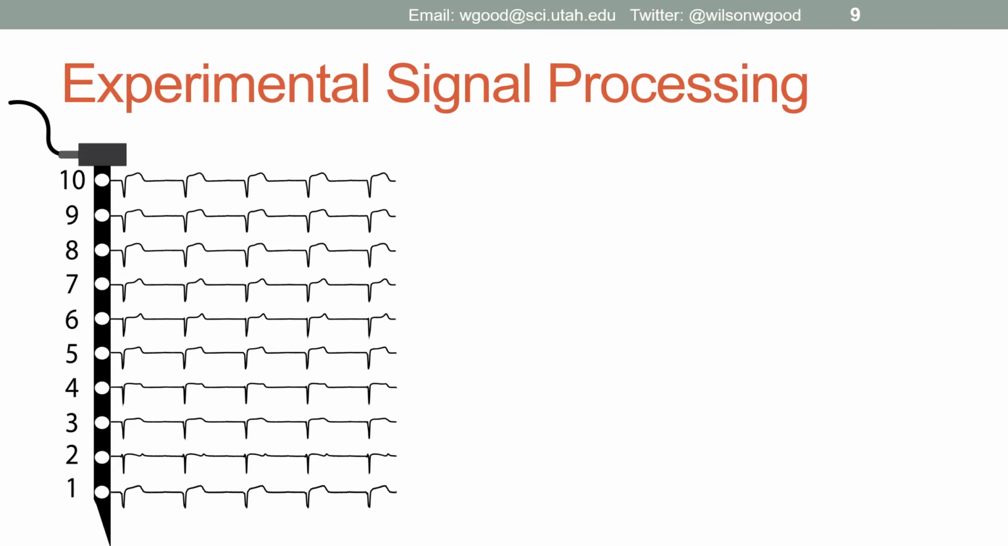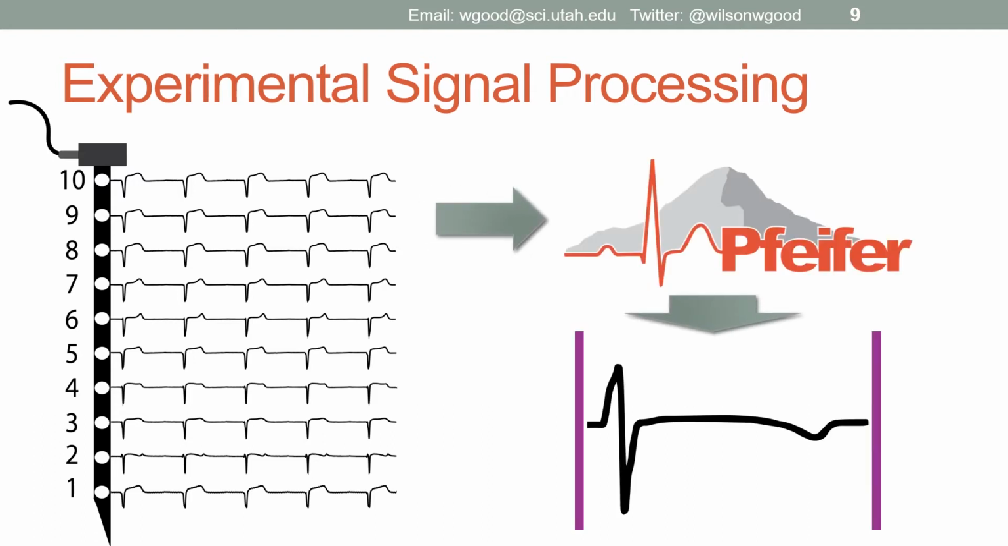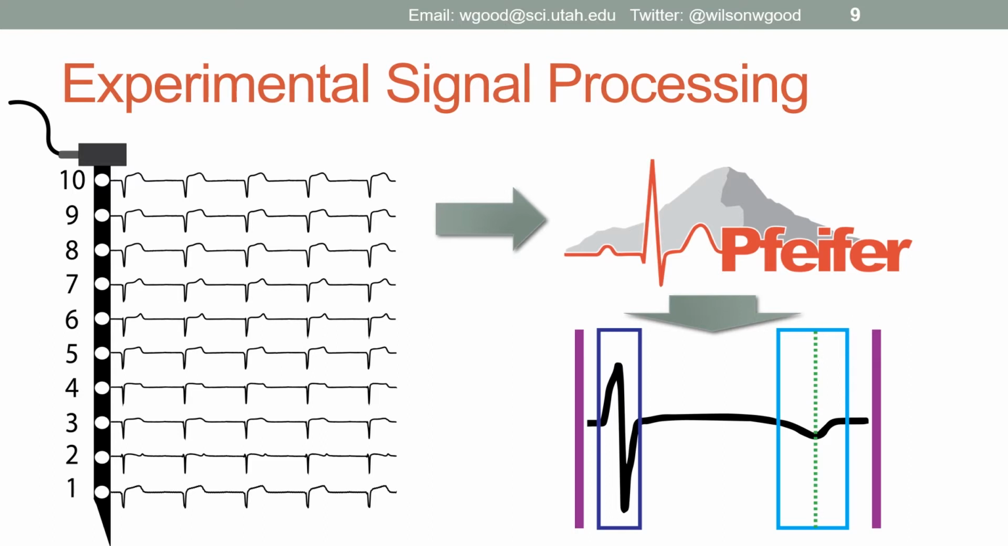The signals captured from these experiments are processed in an open source software we developed and shared called PFEIFER, which allows us to easily isolate a representative beat, baseline correct and filter, and fiducialize the 1,000 channels of electrograms we captured during these experiments.